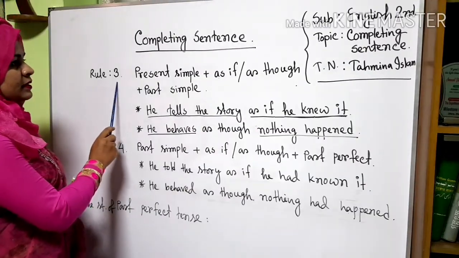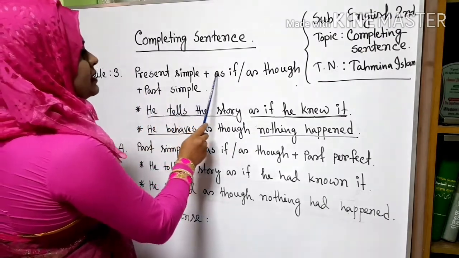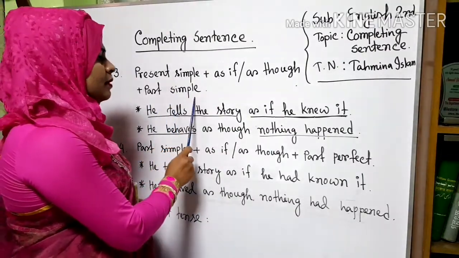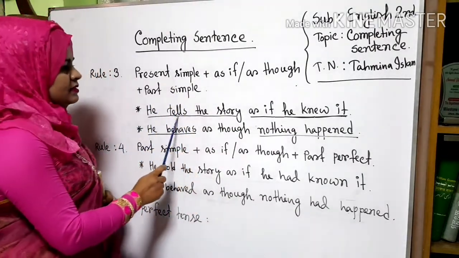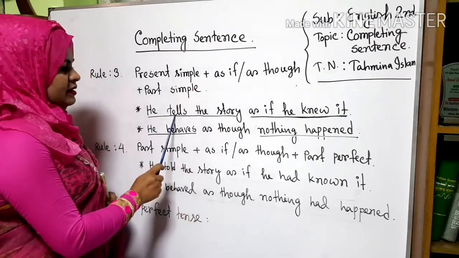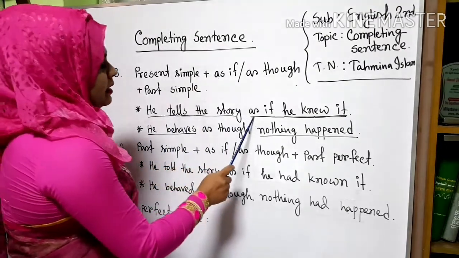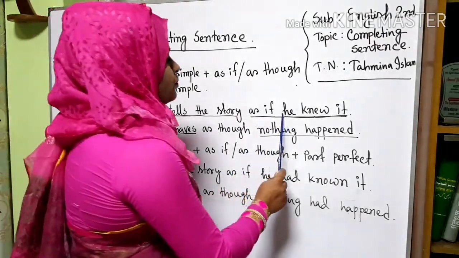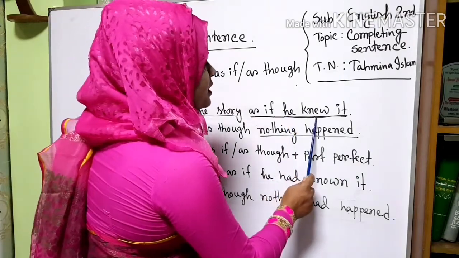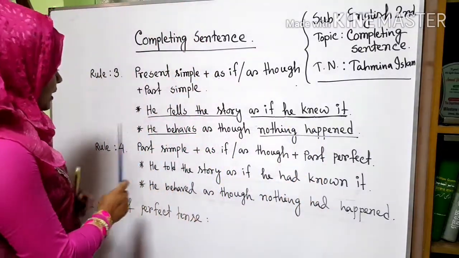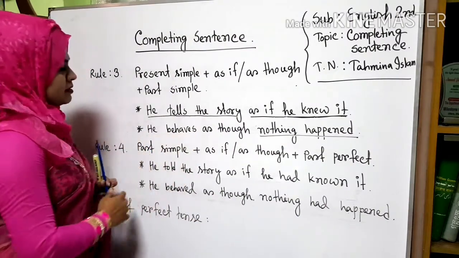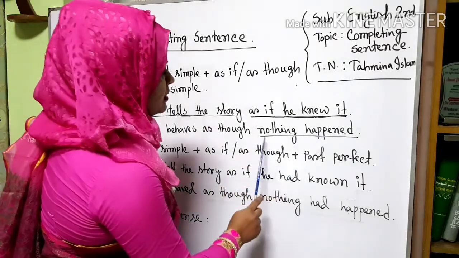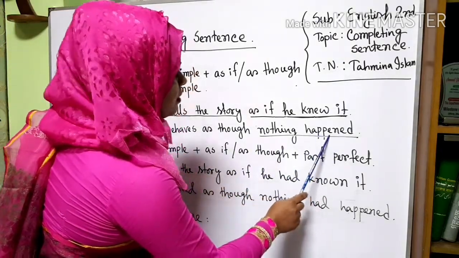Rule 3. Present simple plus as if or as though, then the second clause will be past simple. Example, he tells the story. Here the subject and the V1, and there "as if", and after that we must use past simple, like subject plus V2 plus extension. Like the second example, he behaves as though nothing happened. This clause is past simple.